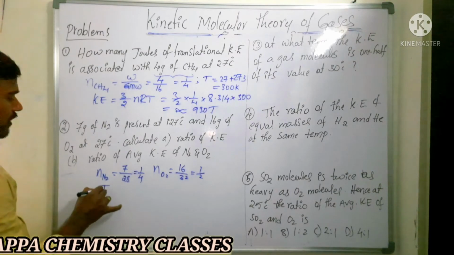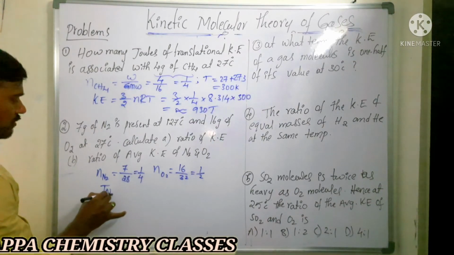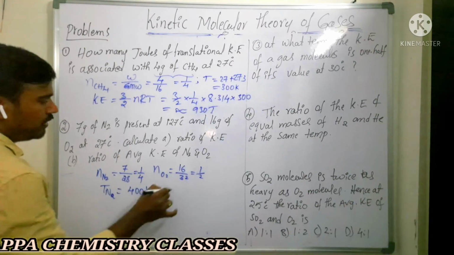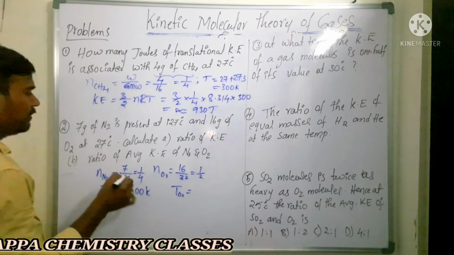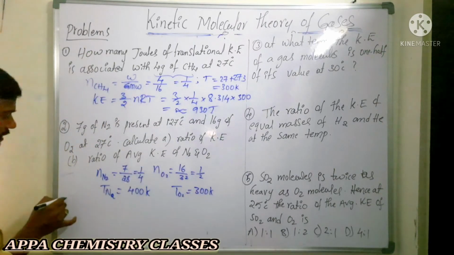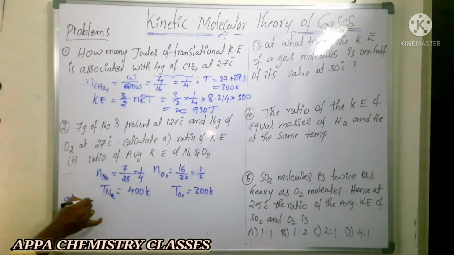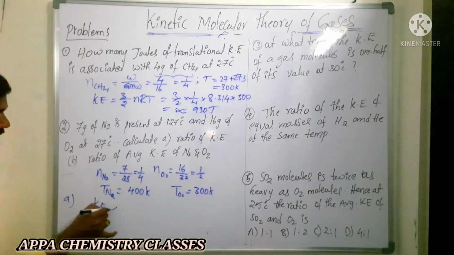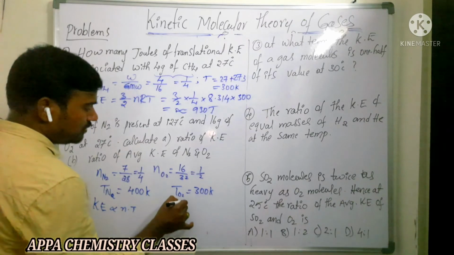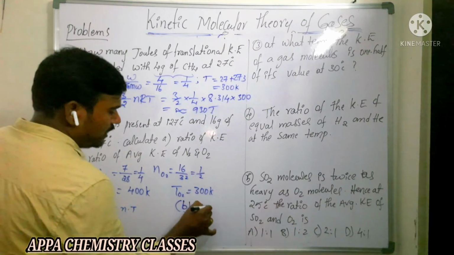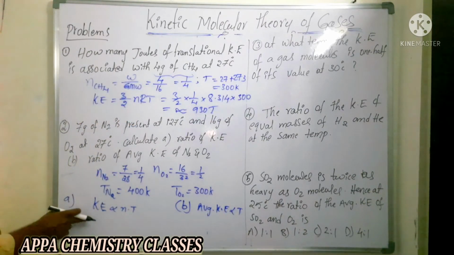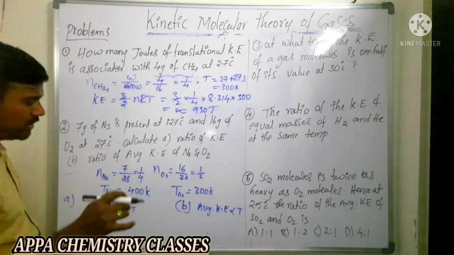What are the temperatures given? The temperature of nitrogen is 127 plus 273, that is 400 Kelvin. The temperature of oxygen is 27 plus 273, that is 300 Kelvin. Now for the first one, the ratio of kinetic energy: kinetic energy is directly proportional to n into T. Average kinetic energy is directly proportional to only temperature, but the kinetic energy is directly proportional to the number of moles as well as temperature.